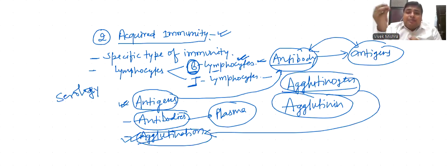Suppose any pathogen enters inside our body. We are discussing here through a flow diagram. Suppose any pathogen or antigen is present in our body. The cells involved are a type of T lymphocyte and macrophage.